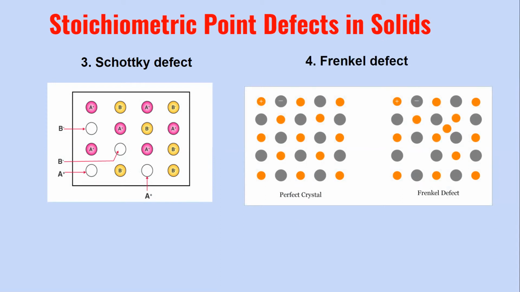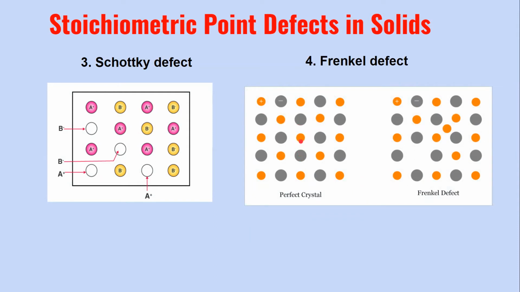Now this Frenkel defect arises when an ion of the ionic compound is missing. Okay, so it is missing means it can leave its original site and occupy the interstitial site, like how we saw the self-interstitial defect the same way. But the only thing is these two, the Schottky and the Frenkel defect, are applicable only for ionic solids. So when an ion goes missing, you can see here, this is a perfect crystal made up of the cations and the anions.